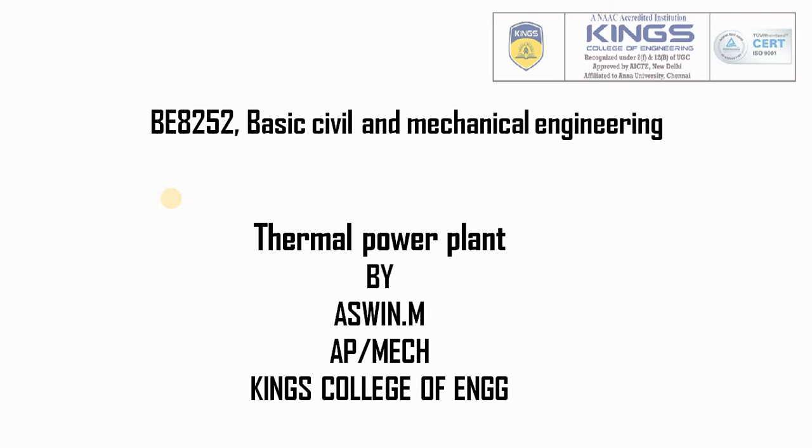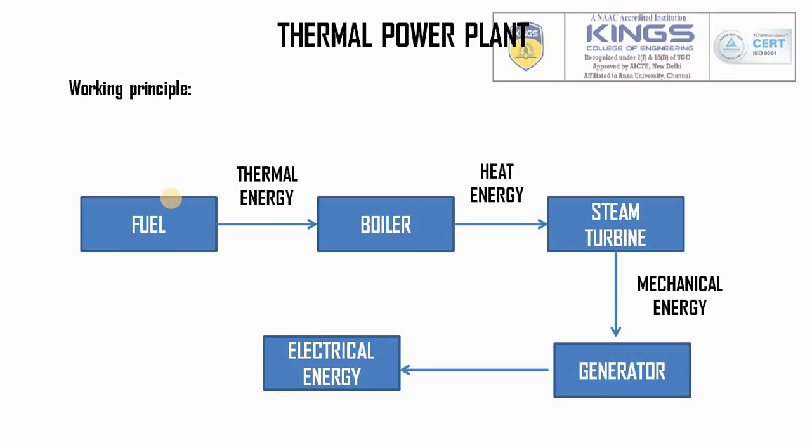Regarding the working principle, the fuel is nothing but coal. Thermal power plant mainly works under the firing of coal. The fuel is coal, lignite, anything. The thermal energy is absorbed in the boiler, and firing takes place inside the furnace so that heat energy will be evolved.